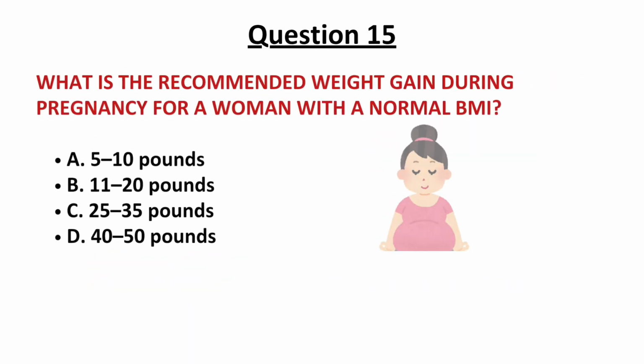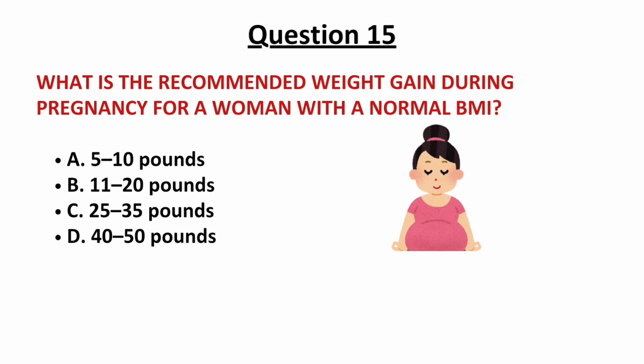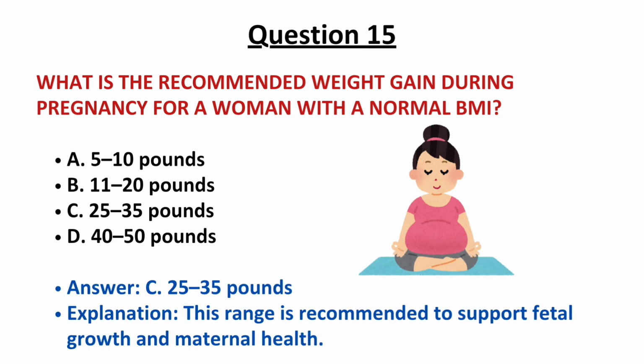Question number 15. What is the recommended weight gain during pregnancy for a woman with a normal BMI? Options are 5 to 10 pounds, 11 to 20 pounds, 25 to 35 pounds, and 40 to 50 pounds. And the correct answer is option C, 25 to 35 pounds. This range is recommended to support fetal growth and maternal health. So the correct answer is option C.